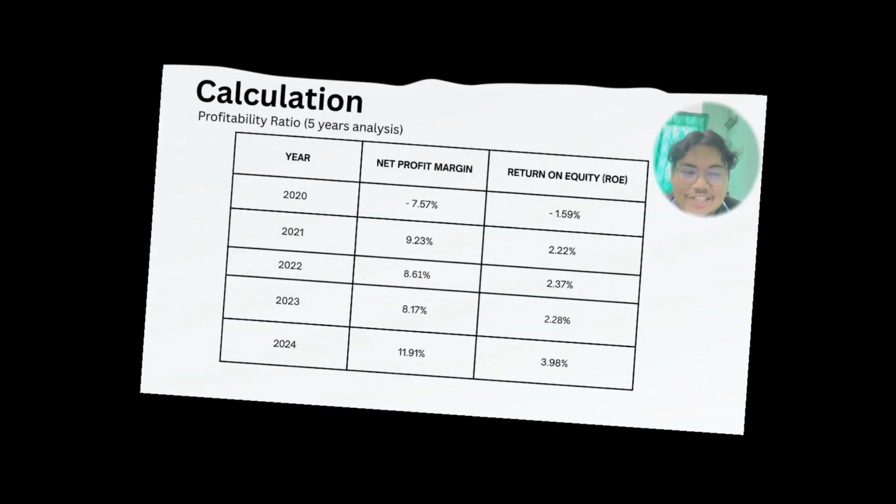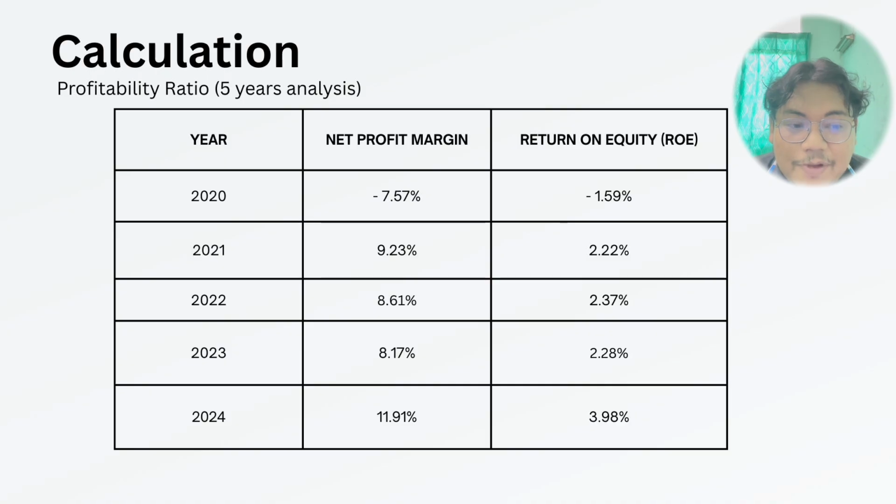Good day everyone. In this section, I will explain the calculation of key financial ratios over a 5 year period from 2020 to 2024. The calculations are grouped into profitability, liquidity, efficiency, and capital structure ratios, using figures obtained directly from the annual financial statements. Profitability ratio calculations are the first. Profitability ratios were calculated using net profit margin and return on equity. Net profit margin is calculated by dividing net profit after tax by total revenue and multiplying the result by 100.